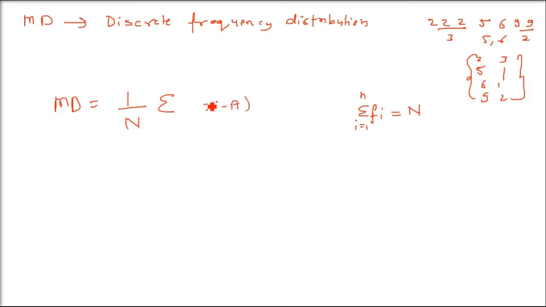What about this xi minus a? Same thing. Every number has to be subtracted from either the mean or the median, and then you have to multiply it with the frequency. This is very important. You have to multiply it with the frequency. So the mean and median you have to find out first. Let us take one more example, and then we'll understand how we find the mean deviation about the mean or median of data which has a discrete frequency distribution. You know how to find the mean and median.